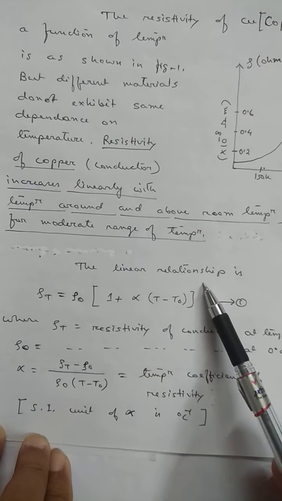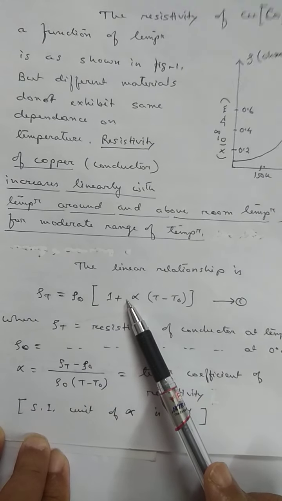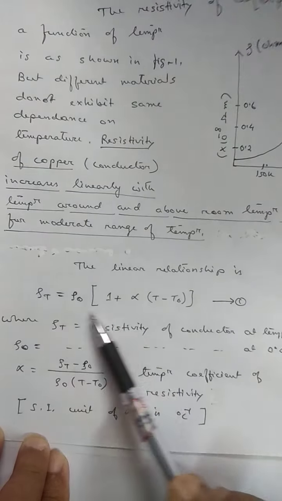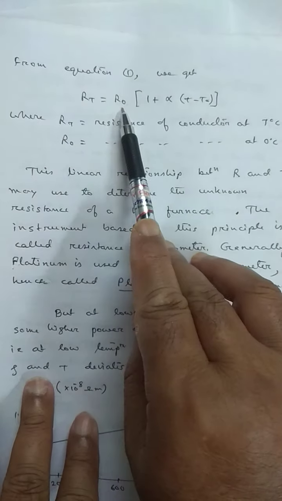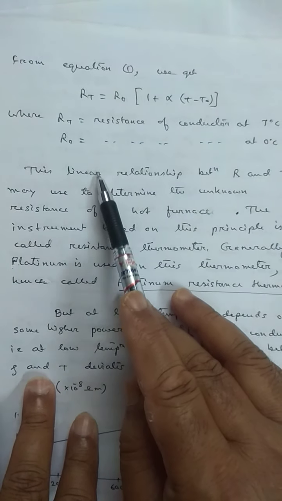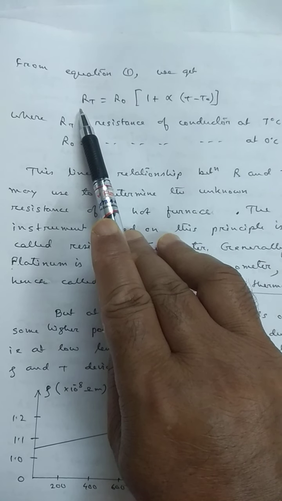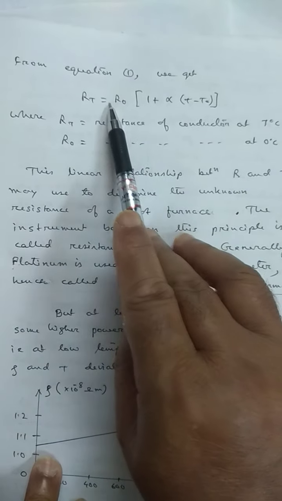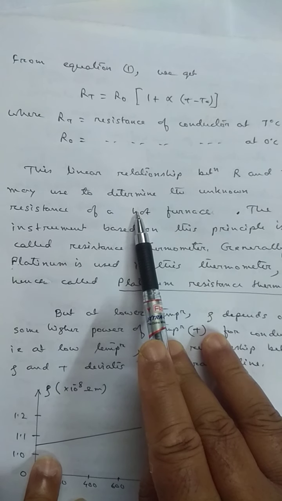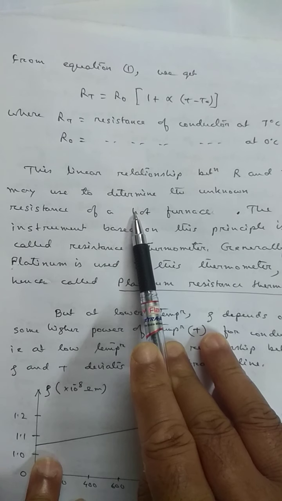So around room temperature, resistivity depends on temperature almost linearly; as temperature increases, resistivity increases almost linearly. From that relation, we may derive this formula. If the above formula is multiplied by L by A on both sides, we get this: the resistance at T degrees Celsius and the resistance at 0 degrees Celsius. So from this relation, we can calculate the temperature of an unknown specimen, particularly